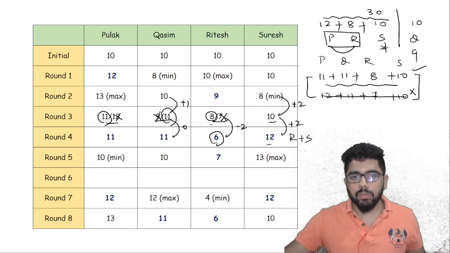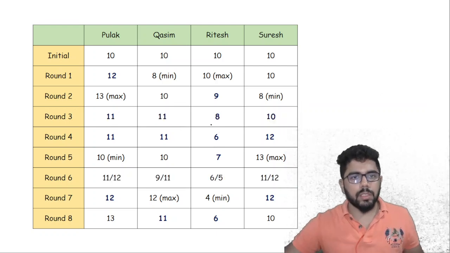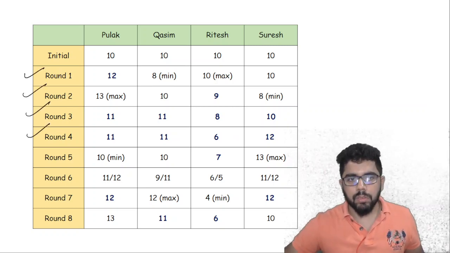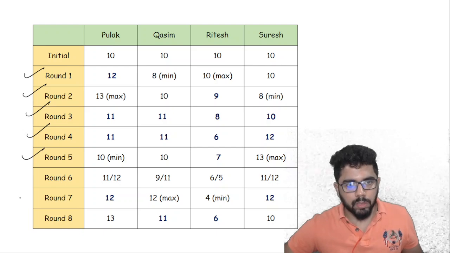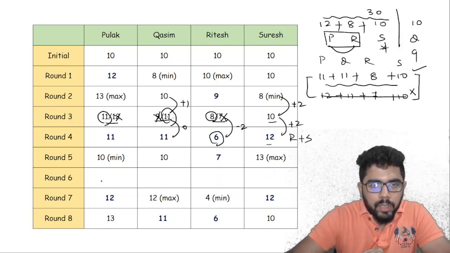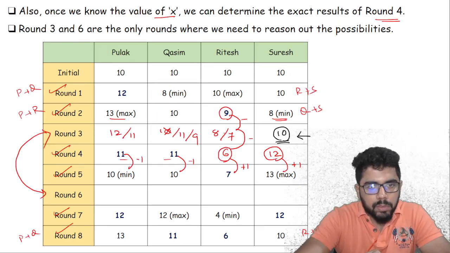So this is how we got the score of round 3. If we summarize round 3, it looks like this. So round 1, round 2, round 3, round 4. Round 5 also we got, round 7, round 8. Round 6, let us look at the possibility. Let me write the possibilities here, we'll come to this.